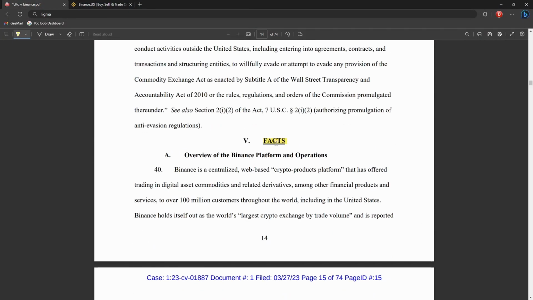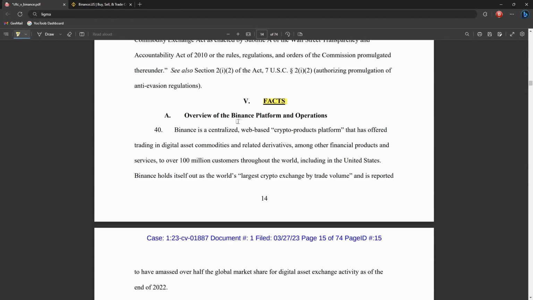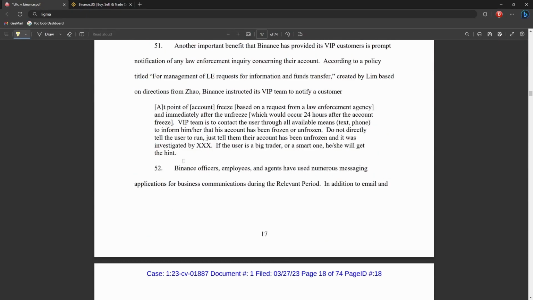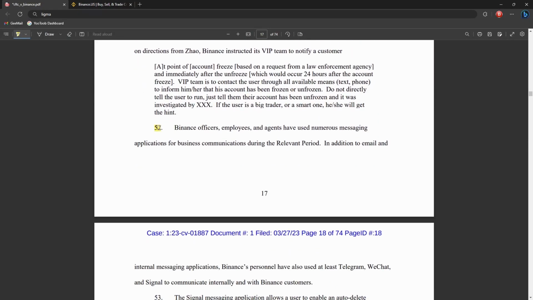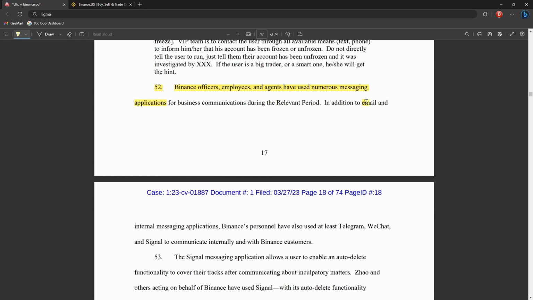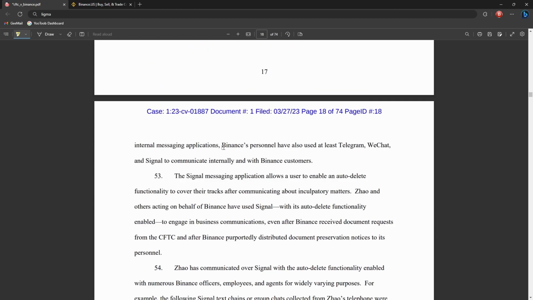Coming down to page 14, we've got facts, which is basically just a bit more information on how Binance works. Although before skipping this whole thing, we'll come down to section 52, where it says Binance officers, employees, and agents have used numerous messaging applications. Alright, most companies probably do that, that's all good. In addition to email and internal messaging applications, Binance personnel have at least used Telegram, which is somewhat of a private messaging application, WeChat, primarily used in China, and Signal, which is probably what raises some eyebrows.